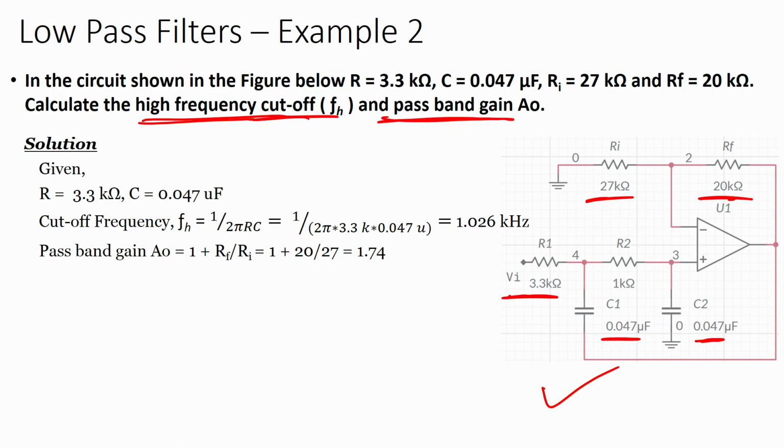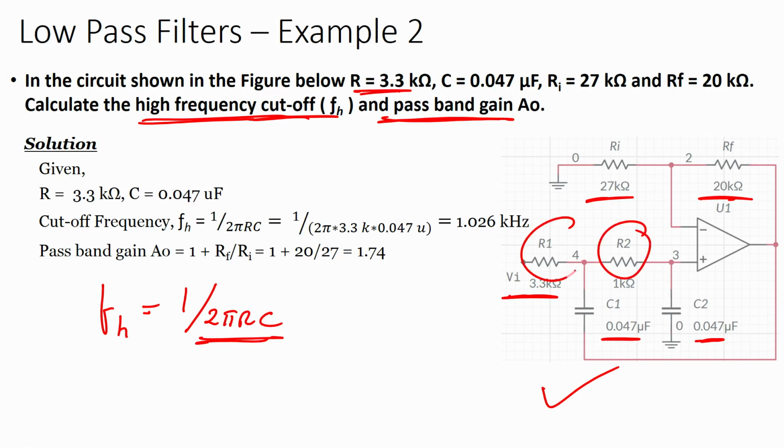Two things you are asked, one is to find the cutoff frequency. So, Fc, or the high cutoff frequency that can also be denoted by Fh, equals 1 upon 2 pi RC. I have all the values, R is given, which is 3.3 kilo ohm, which means both resistors are equal, and the capacitor C is given, 0.047 microfarad.